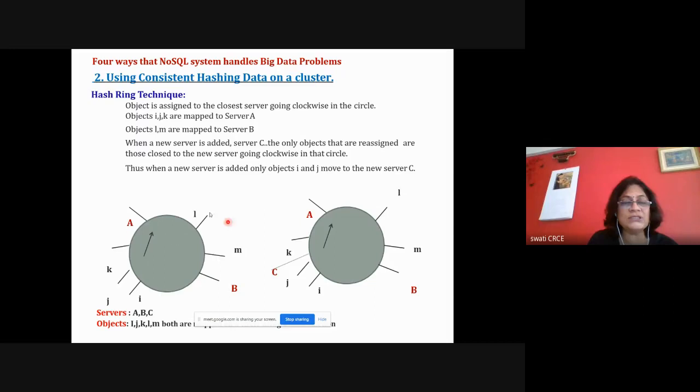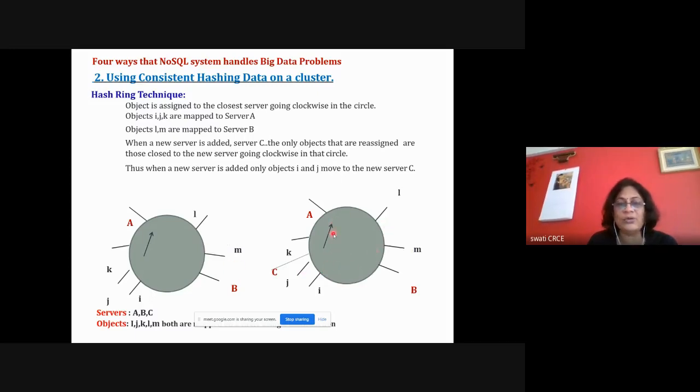Like here, for such a system, you may have two machines, A and B, and A was handling the tasks I, J, K, and B was handling the tasks L and M. Okay. Now, if there is addition of a new server C, then the system will identify which objects are near to C. It may work in the clockwise direction.